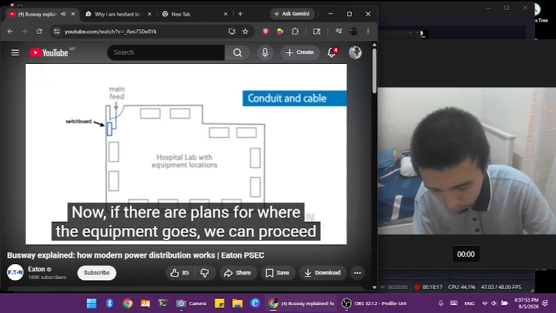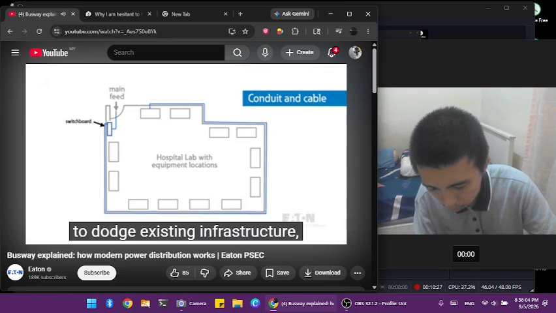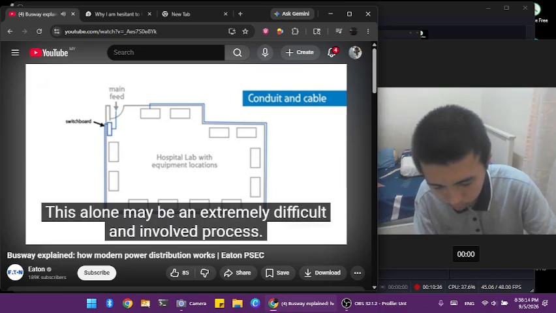Now, if there are plans for where the equipment goes, we can proceed to run conduit out of the switchboard to its destination according to the blueprints. Conduit will often need to be custom bent to odd angles and around corners to dodge existing infrastructure, and requires proper mounting and securing all along its length. Finally, cable can be pulled through. However, depending on its size and length, this alone may be an extremely difficult and involved process.